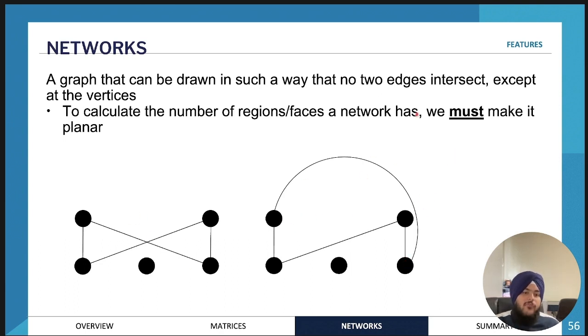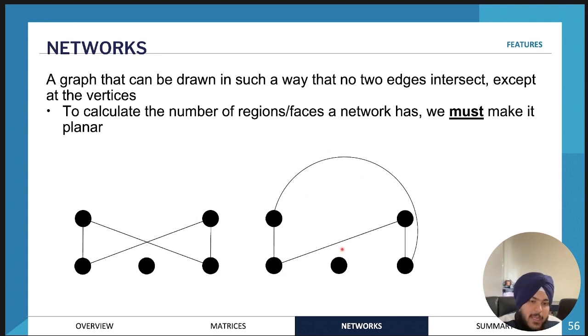And if we were to count the number of faces that a network has, we need to make sure that the graph is planar, so that means there are no intersecting edges. For example, in this graph, this is not 1, 2, 3 faces. We can't actually use this graph to calculate the number of faces.